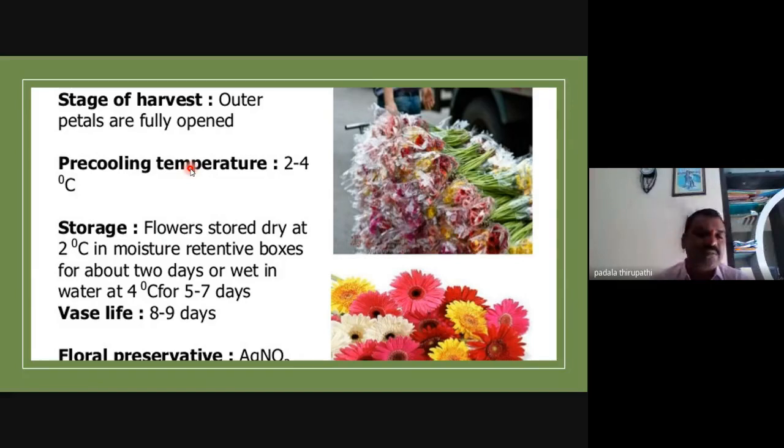And when they are applied in wet condition, they apply a floral preservative, that is AgNO3, which we can also call silver nitrate, you know. This chemical contains these cytokinins, so after 1 week, after 10 days, they look like fresh flowers. We can call this vase life.